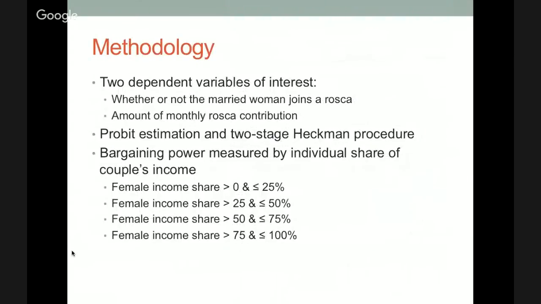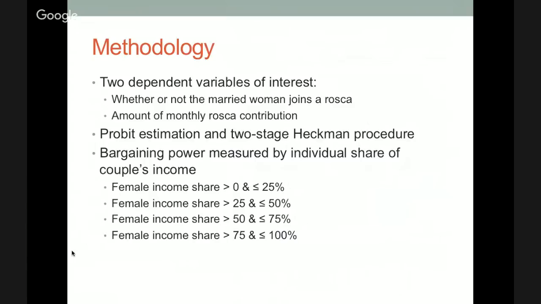In terms of their methodology, they look at two different dependent variables of interest. One is participation, whether or not the married woman joins a ROSCA, and two, the amount of monthly ROSCA contribution that is made. They use a probit estimation and two-stage Heckman procedure. They measure bargaining power in terms of the individual's share of the couple's income.